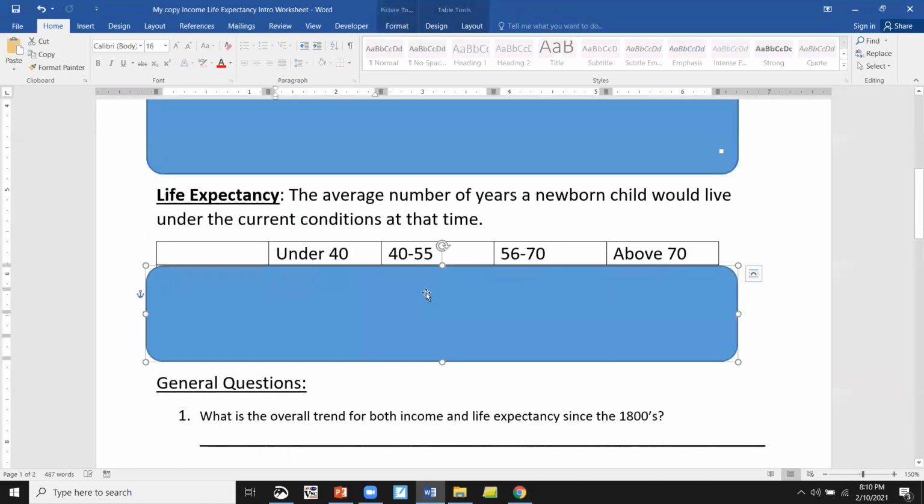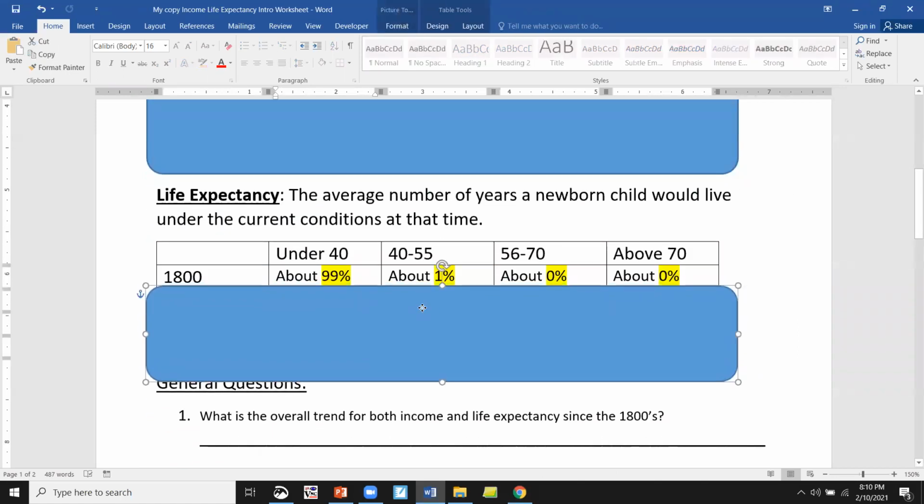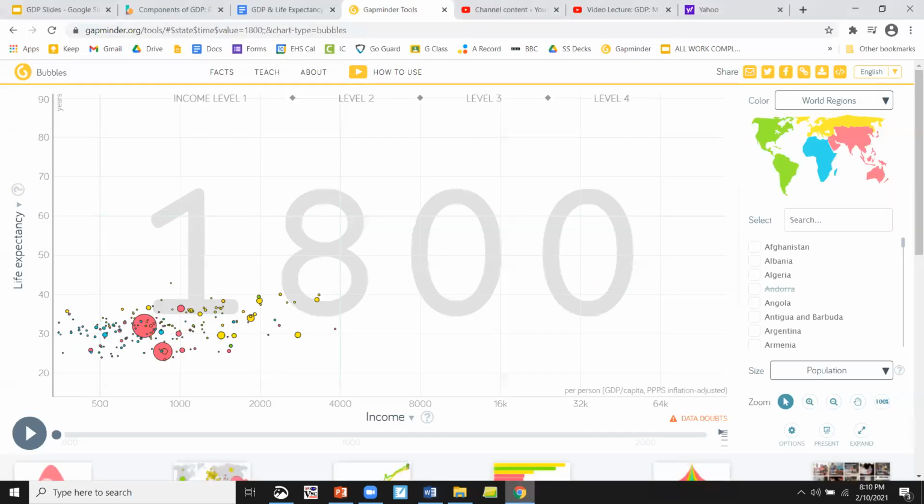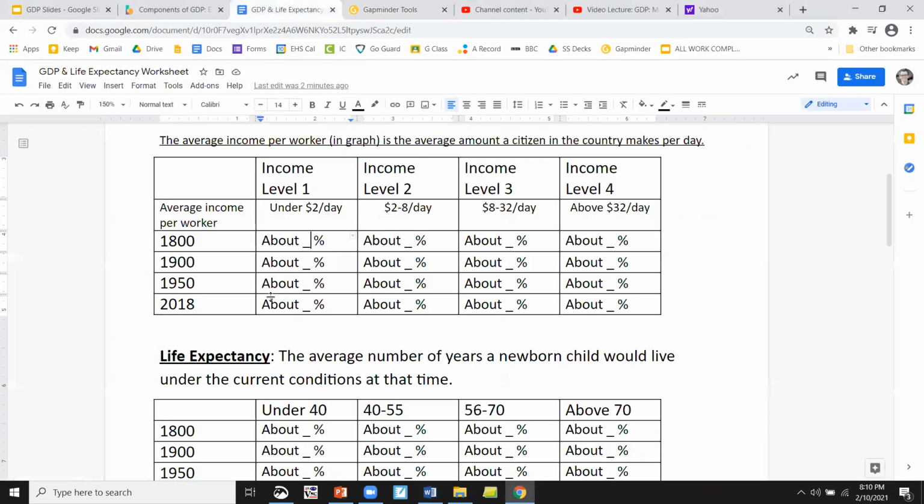Life expectancy, we have about the same. 99% is in that first under 40 category. And so there wasn't a real high life expectancy. And that's because there were so many babies and children that died at a very young age. We've obviously seen that change over time. All right, so let's go back. You filled in your 1800 for each. If you haven't, go back in the video. Now we're going to go to 1900.